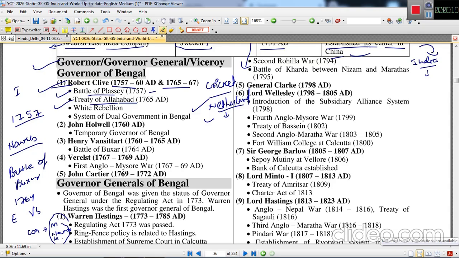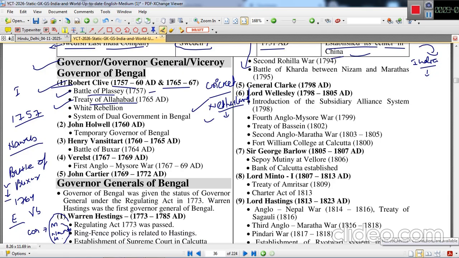All three fought against the English East India Company, but Hector Munro, heading the English power, was able to defeat this confederation. This was a turning point in Indian history, from where the dynamics of administration completely changed,